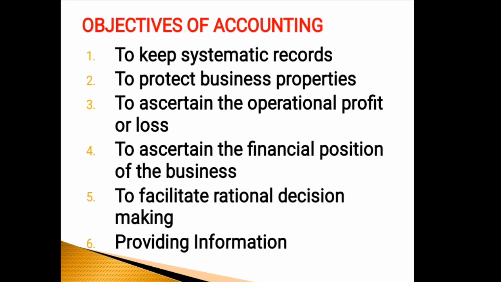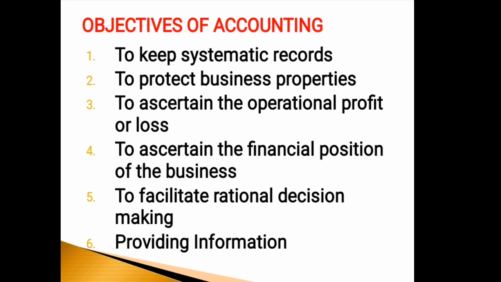The first objective of accounting is to keep systematic records. Accounting is done to keep a systematic record of financial transactions. In the absence of accounting, there would have been a terrific burden on the human memory, which in most cases would have been impossible to bear. So, the first objective of accounting is to keep the records of a business systematically.